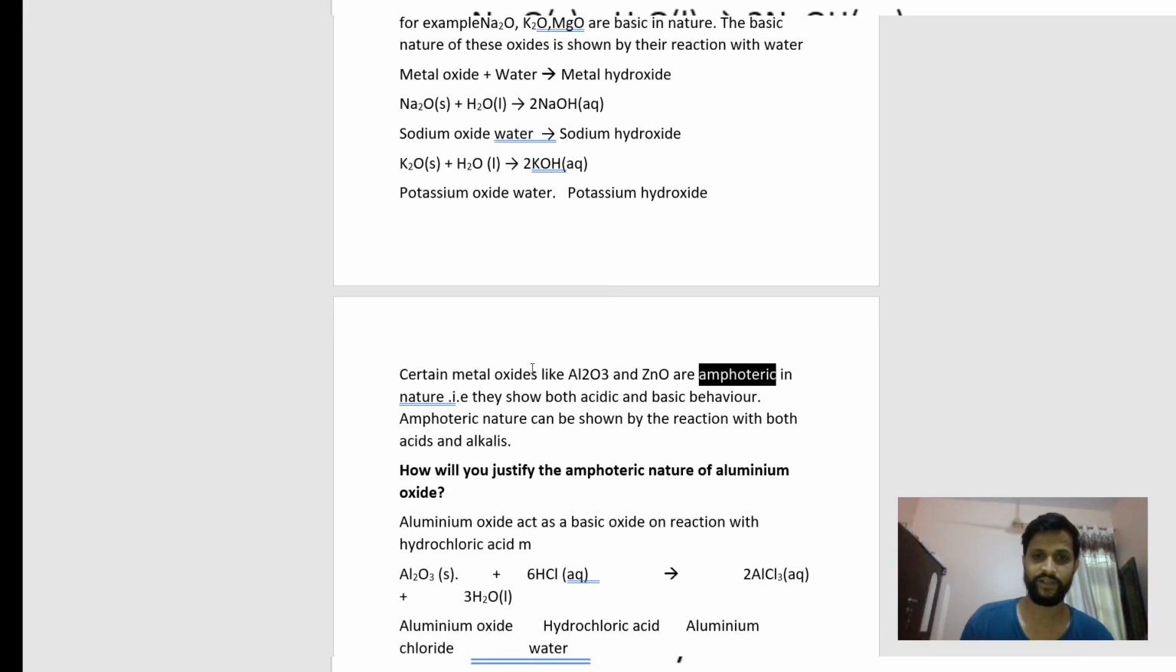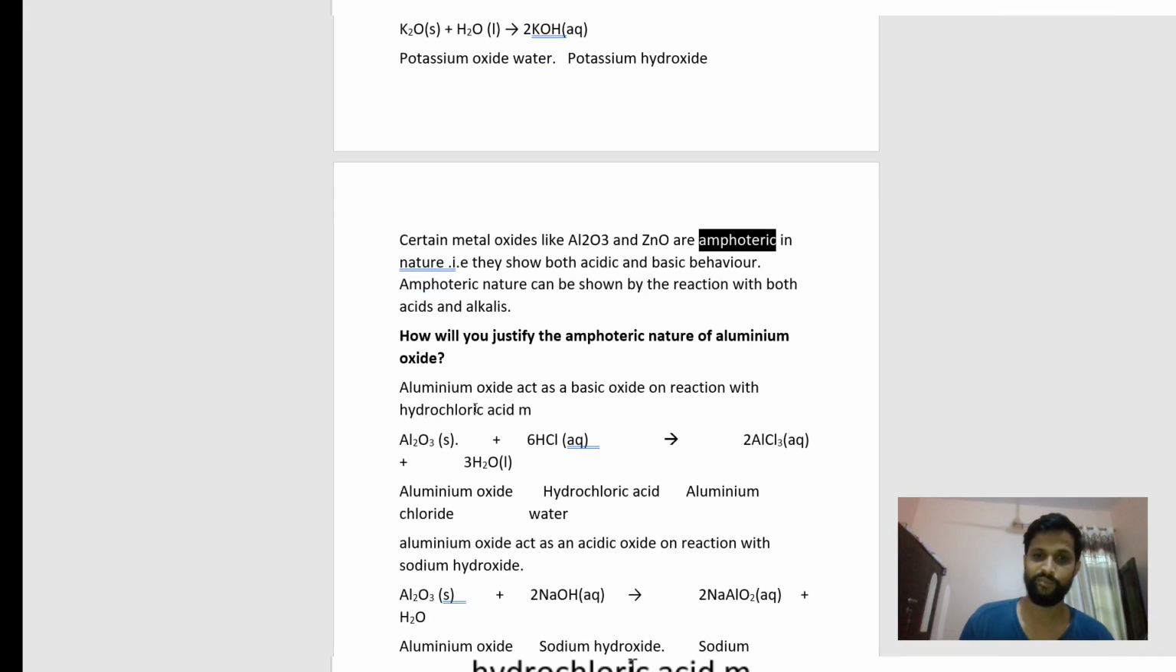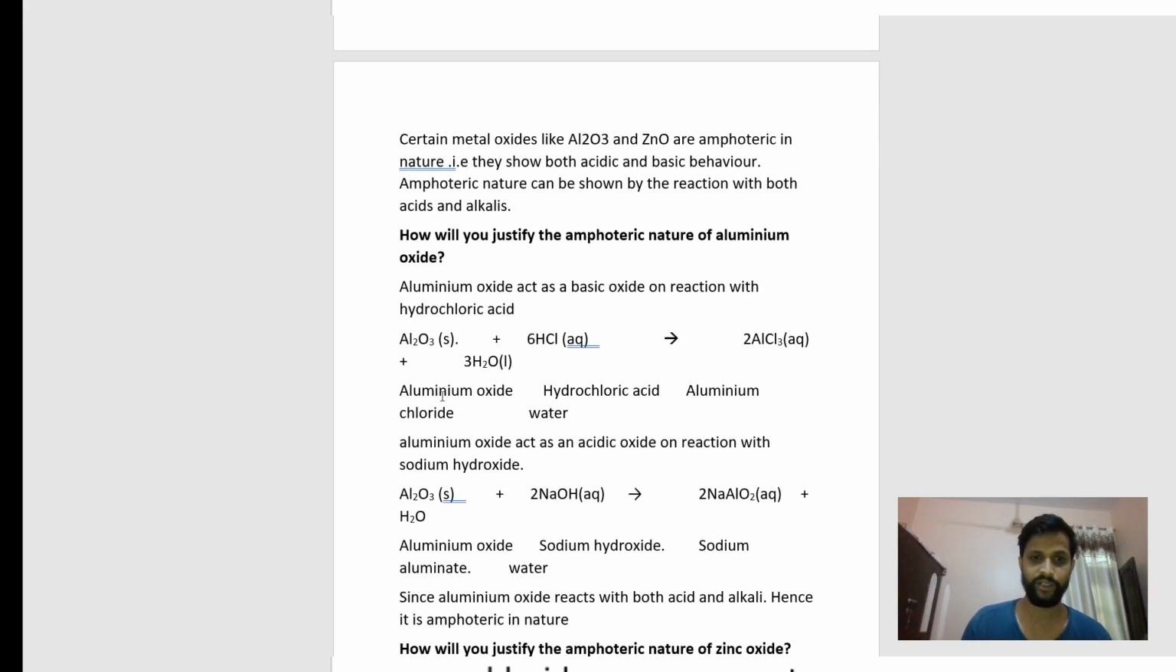So the question is, how will you justify the amphoteric nature of aluminium oxide? Aluminium oxide acts as a basic oxide on reaction with hydrochloric acid. When aluminium oxide reacts with the acid, it will behave as a base. When aluminium oxide reacts with HCl, there is a formation of AlCl3 plus water. At that time aluminium oxide behaves as a base.